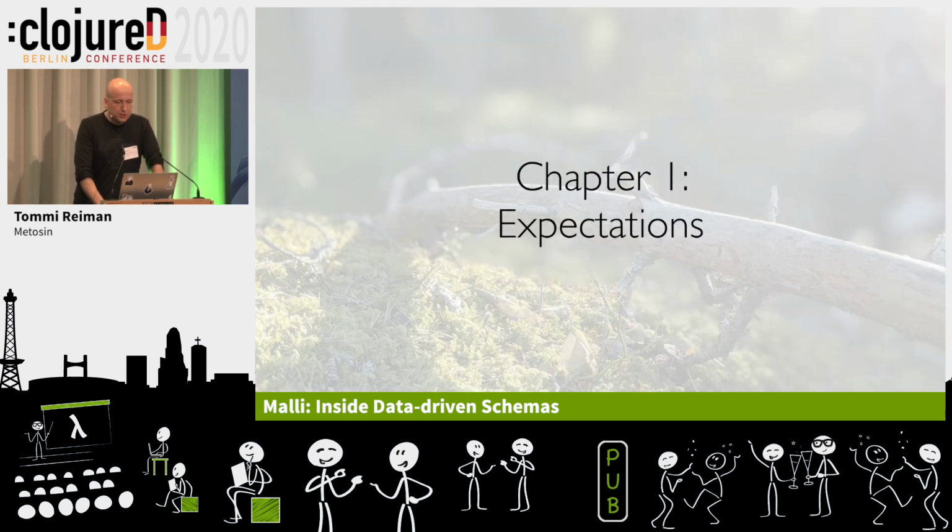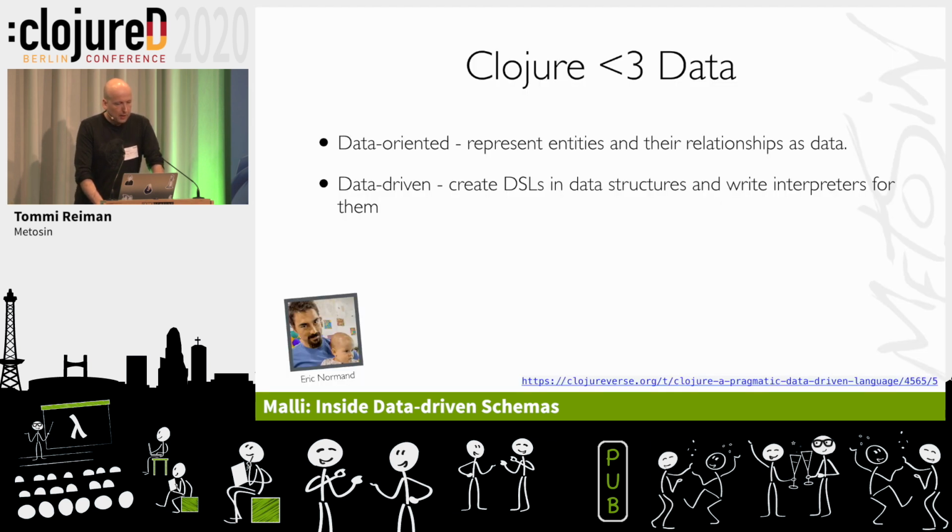But this talk, first about expectations. I've always explained that Clojure is a data-driven language, but Eric Norman had this clear separation. There are actually two styles. There's the data-oriented, which means that we program with data, we model the entities as data. And then there's the data-driven, which means that we build these DSLs with data and interpret or compile them. And I will show that actually we can combine the two and build something beautiful out of that.